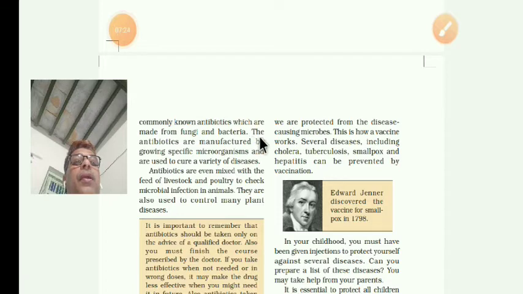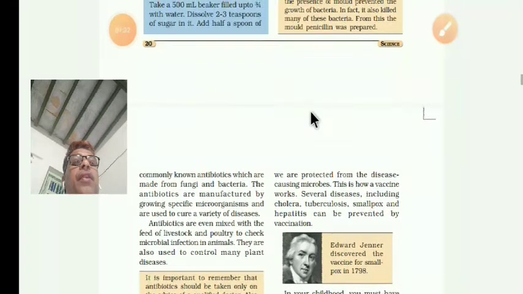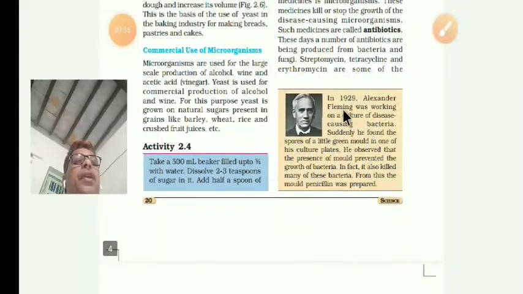Here is one thing I will tell you. In 1929, Alexander Fleming was working on a culture of disease-causing bacteria. Culture means growing disease-causing bacteria. Suddenly he found the spores of a little green mold growing on one of his culture plates.